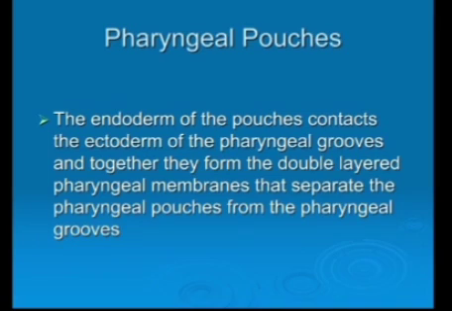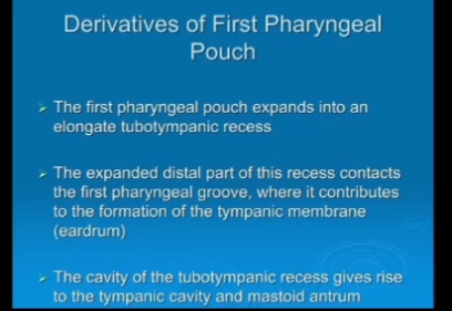Four pharyngeal pouches. The endoderm of the pouches contacts the ectoderm of the pharyngeal groove, and together they form a double-layered pharyngeal membrane that separates the pharyngeal pouches inside from the pharyngeal grooves or pharyngeal cleft present on the outer, ectodermal side. Derivatives of first pharyngeal pouch.